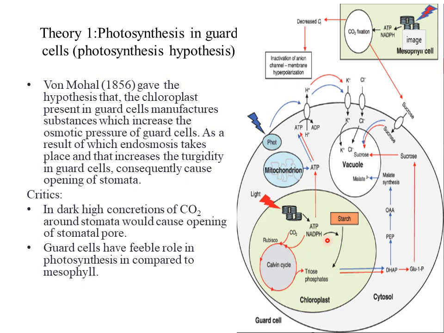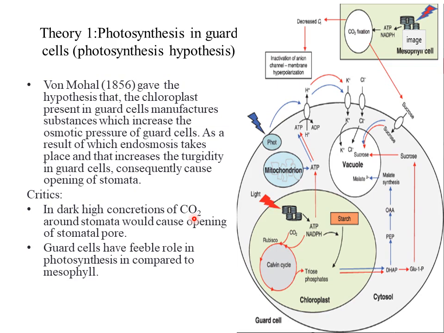But there are some deficiencies in this hypothesis. For example, it fails to explain the relationship of the concentration of carbon dioxide with the opening and closing of the stomata. In the night, the concentration of carbon dioxide is higher as compared to the daytime, because during daytime photosynthesis and respiration both operate side by side, so they utilize the product of each other.